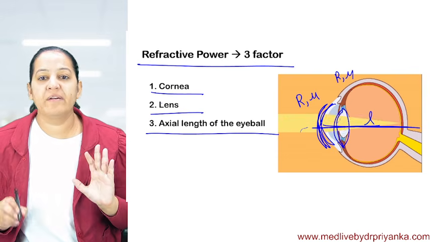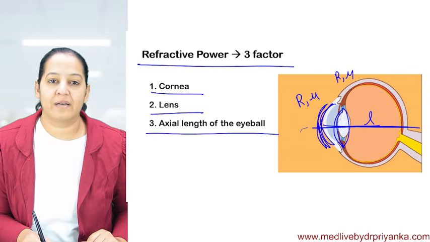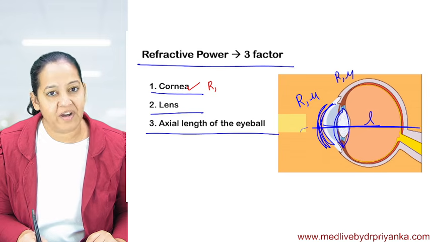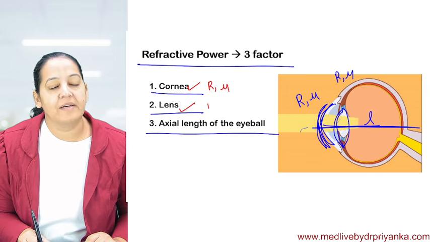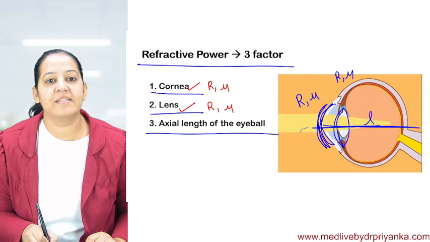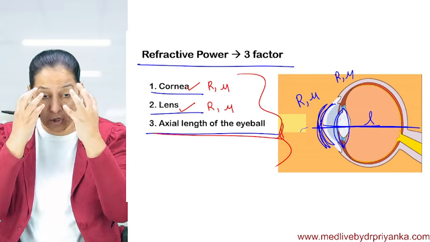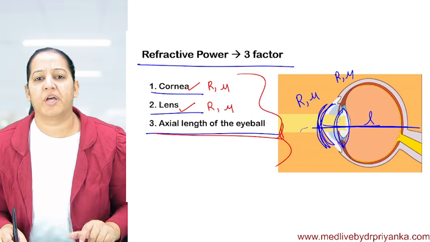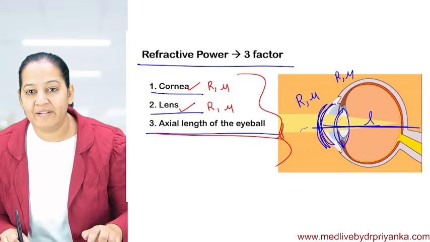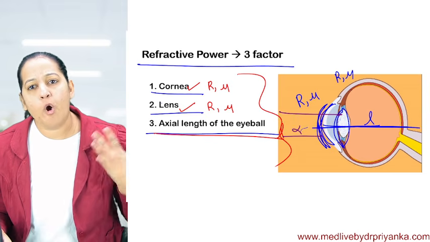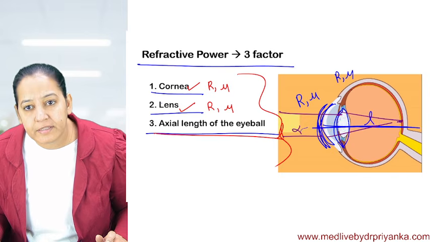The great God has given us the cornea, with its radius of curvature and material, the lens, with its radius of curvature and material, and the axial length of the eyeball. These 3 things are given in all human eyes in such a proportion that when parallel rays come from infinity, they automatically focus on the retina.